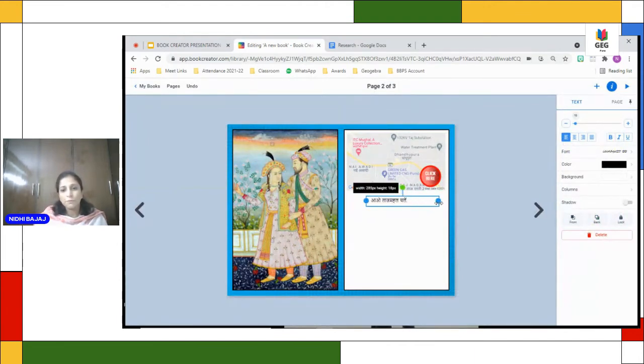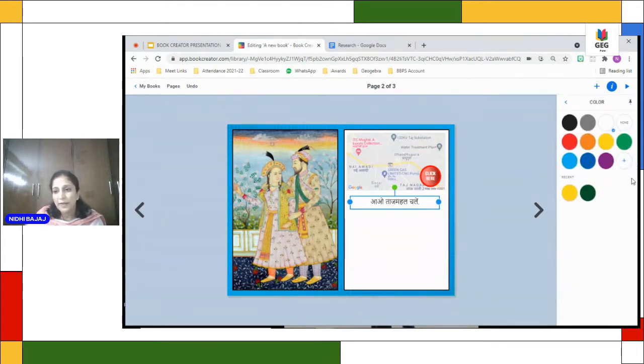So you can increase this caption box. Now again, since it was pinned, I can center align, I can increase the font, I can even change the background of this caption box. So background is by default white here, I can change it to yellow.